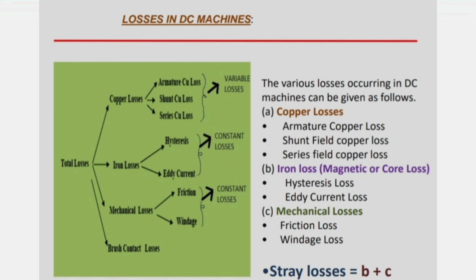The second one, iron losses, are called magnetic or core losses. In these iron losses, we have hysteresis losses and eddy current losses. The third one, mechanical losses, has two types: friction losses and windage losses. The fourth one, brush contact losses. The stray losses are known as the combination of iron losses and mechanical losses. The copper losses are known as variable losses, and the iron losses and mechanical losses are called constant losses.